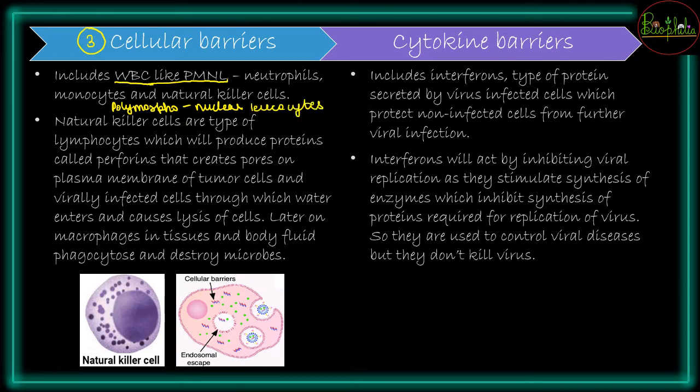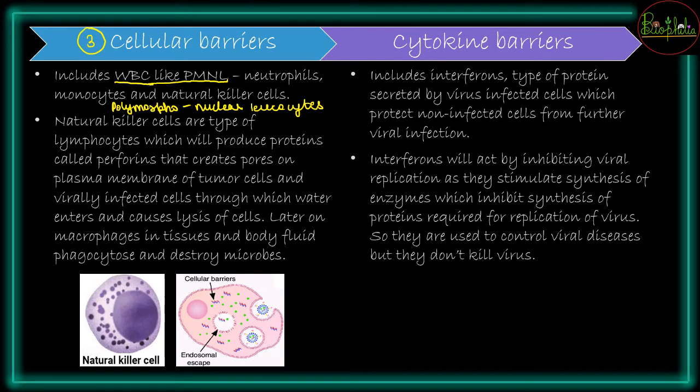So that is the complete full form for PMNL, and these are going to be having the neutrophils, monocytes and natural killer cells. ये सब के नाम we had already studied in the chapter of your circulatory system, so you can go and check that videos as well, and that would help you to understand these in detail.